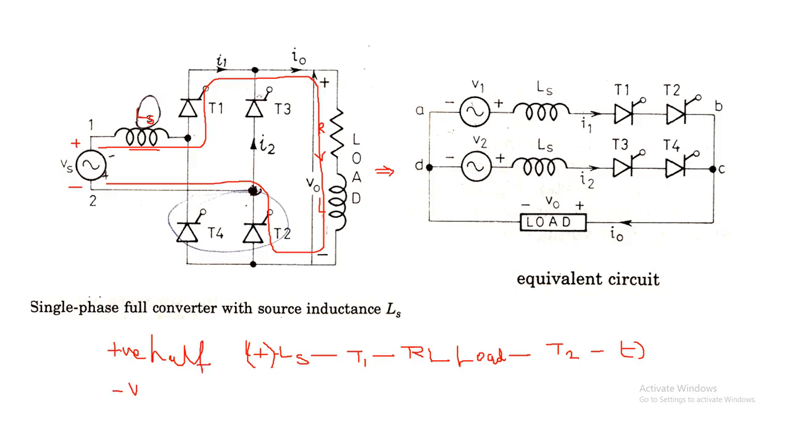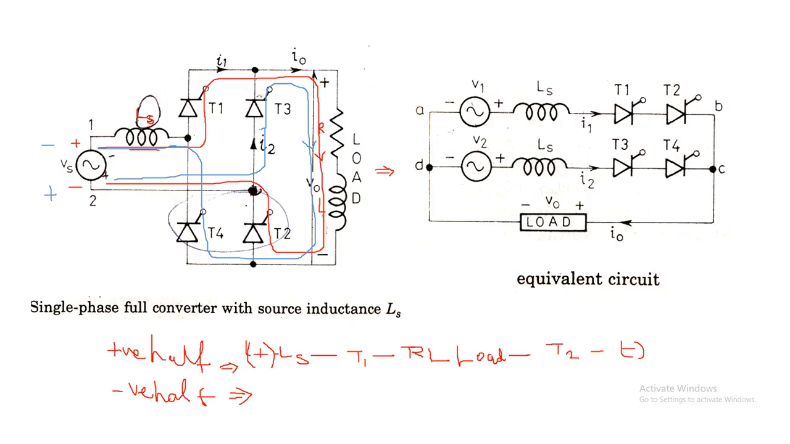And similarly for the negative half cycle of the input voltage, the conduction here will be positive, and here it will be negative. So the current will flow from the second terminal to T3, then to the load RL, and it will return through T4 to the negative terminal of the input source. So here also it will be in the downward direction.